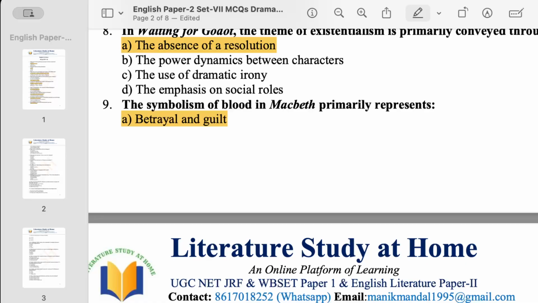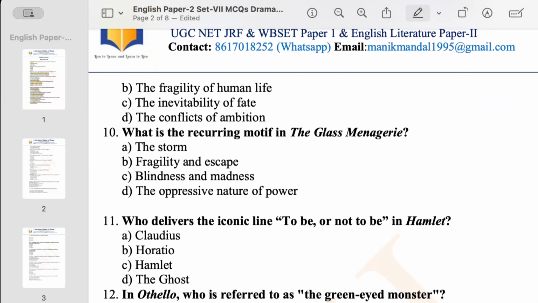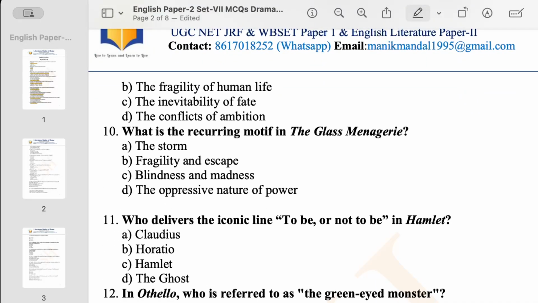Now, in question number 10, we have a question on the play. What is the recurring motif in Tennessee Williams' The Glass Menagerie? Option A says the storm motif. Option B says fragility and escape. Option C, blindness and madness.